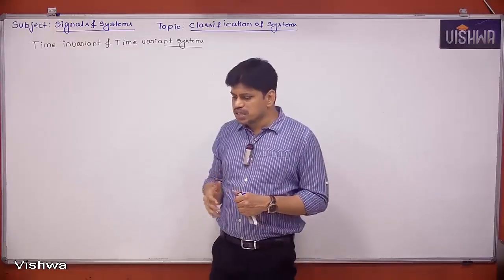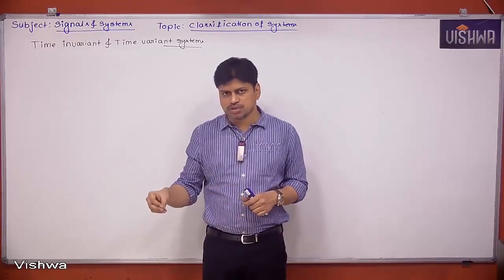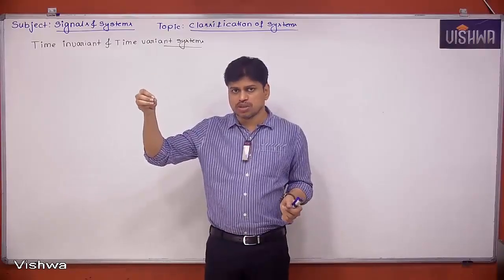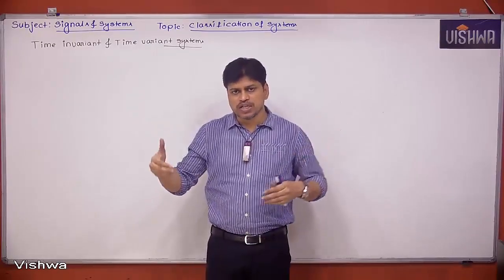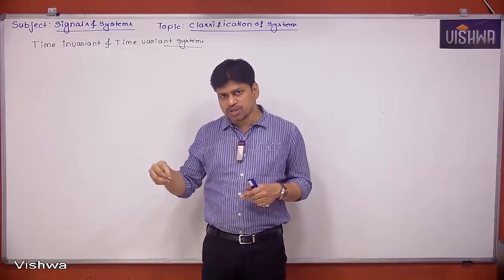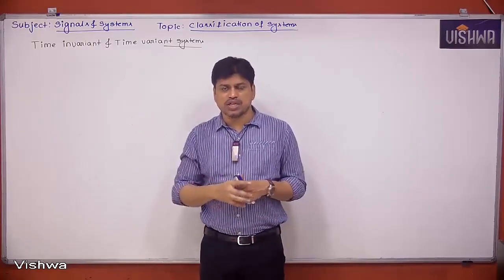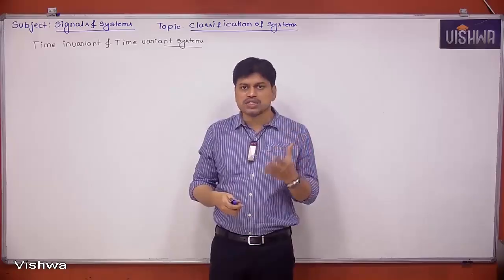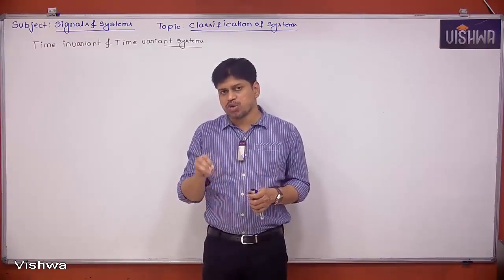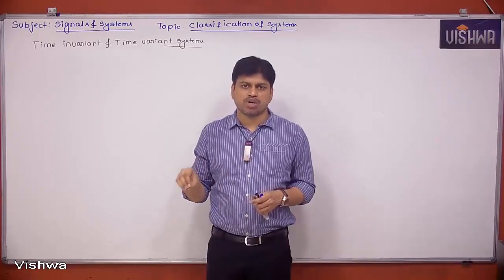So we can say in this manner also. Suppose if I take a system, now I have given the input, I am getting the output. After some time I am giving the input, then we have to get the same kind of output. Instead of giving the input now, I am giving the input at some other time. That means I am delaying the input. Then the output also has to be delayed. So in general, a time invariant system can be mathematically defined like this. The system produces the output which is a delayed output for a delayed input by the same amount of delay.